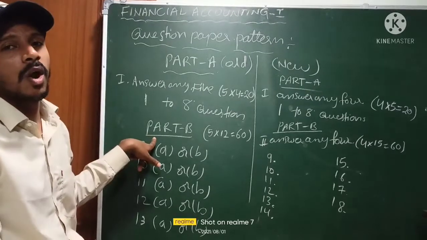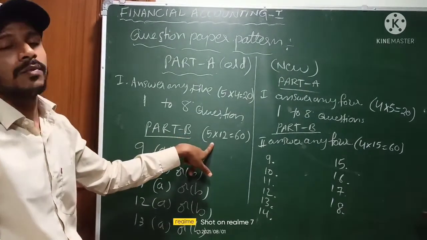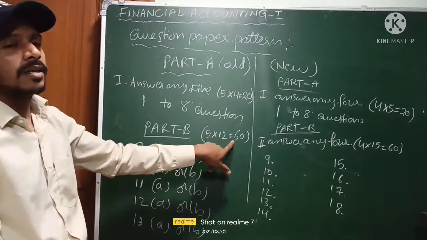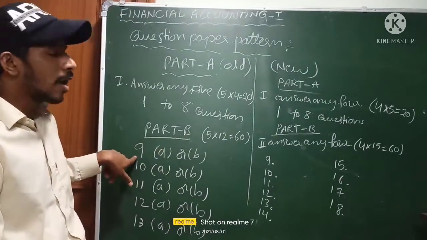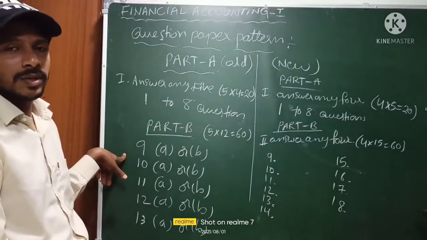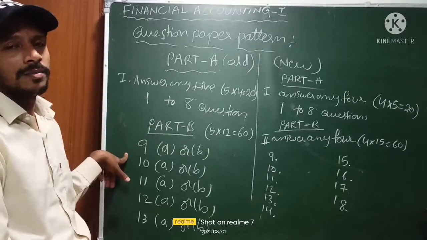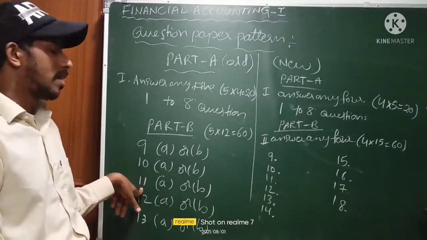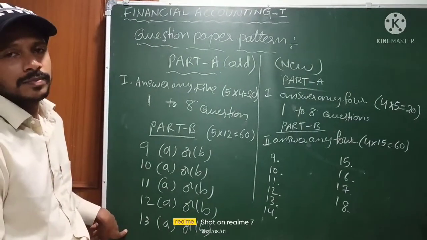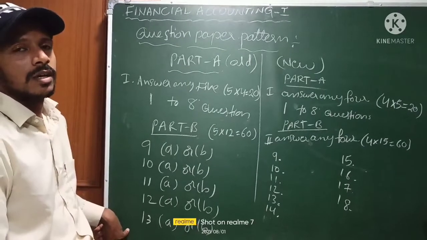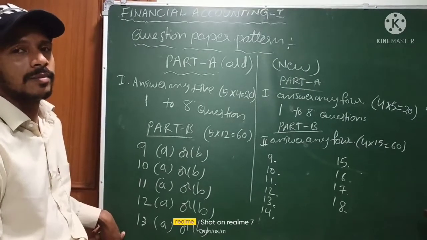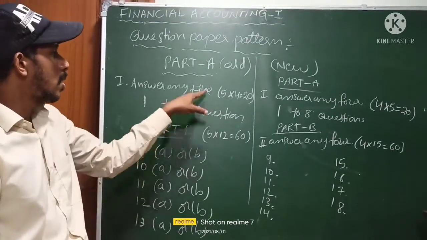Next, part B, long answer questions. 5 questions we need to attempt, with 1 compulsory from each unit. 5 into 12, 60 marks. In the 9th question, you write either A or B. The 10th also A or B, 11th, 12th and 13th A or B. So questions 9 to 13 are the long answers. From each unit, one question is compulsory. This is the old pattern.